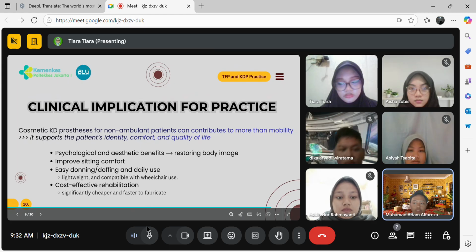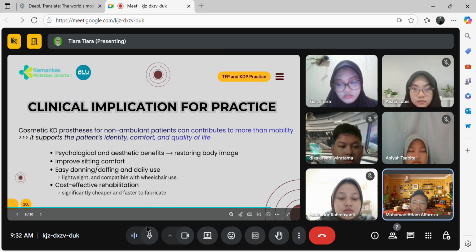The second one, it can improve sitting comfort, and the third one, the patient will find easy donning and doffing and daily use, because the cosmetic KD prosthesis is lightweight and compatible with wheelchair use.